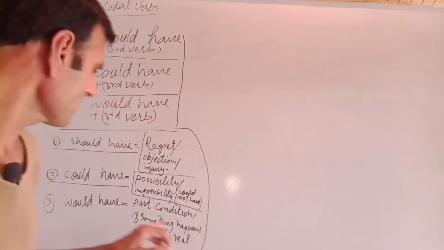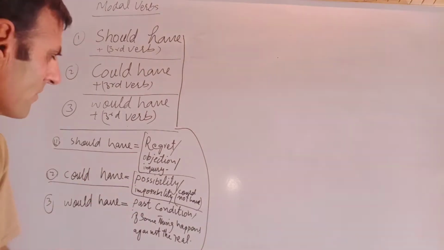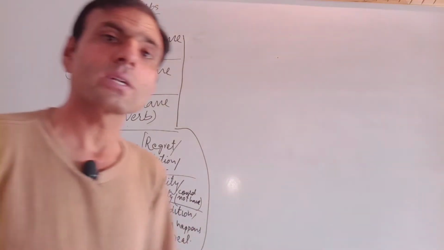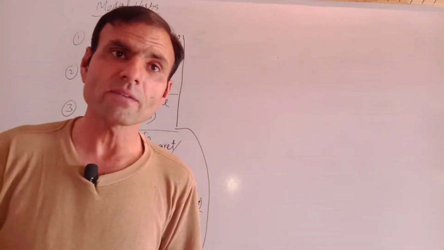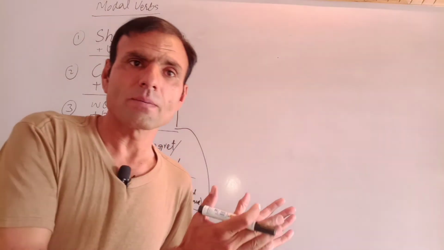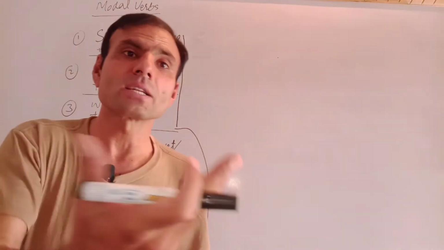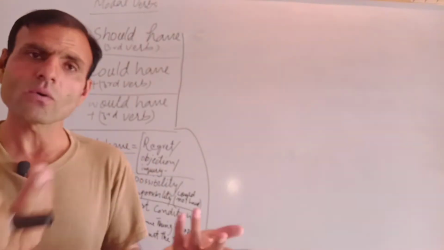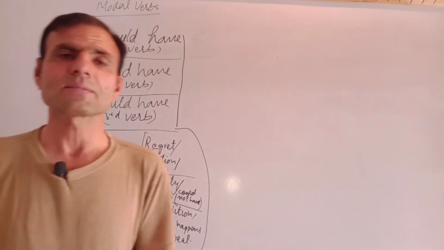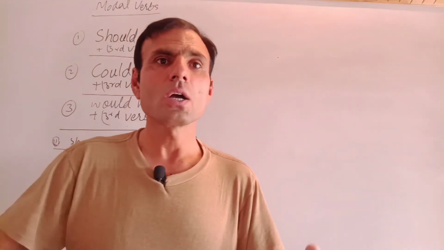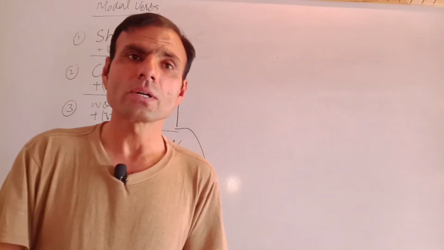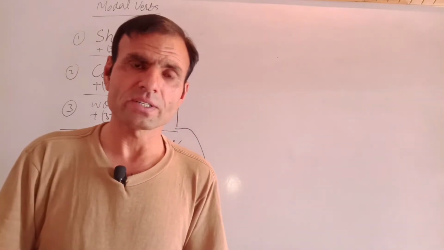So now here is possibility. Could have is for possibility, or could not have, or couldn't have. Could have is the positive, could not have is the negative of could have. So how can we use this in a sentence? You could have gone earlier to catch the bus to your university.